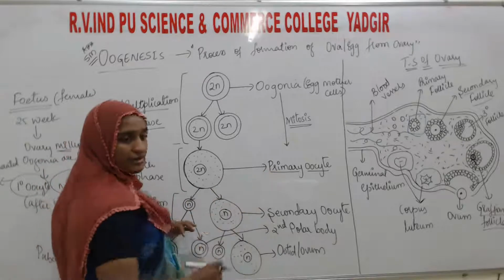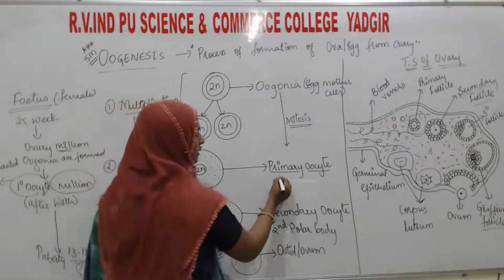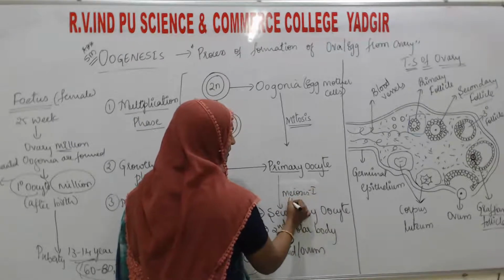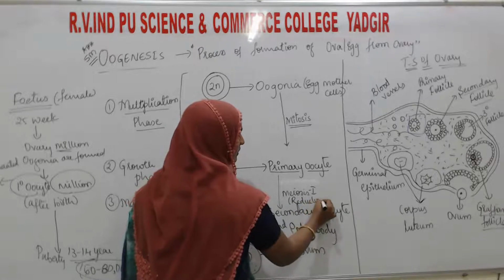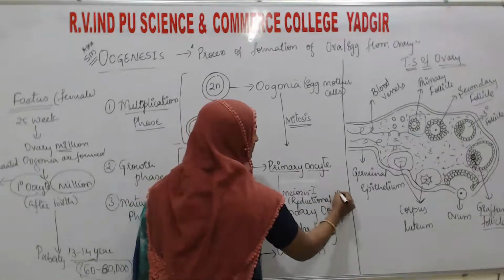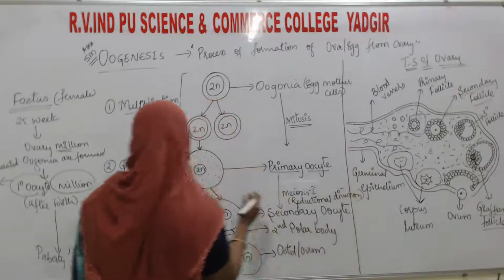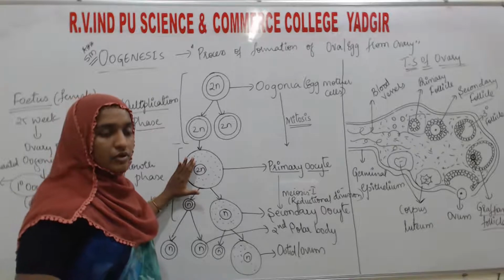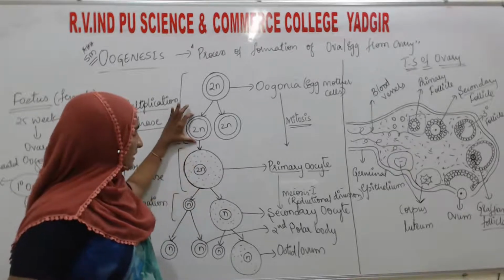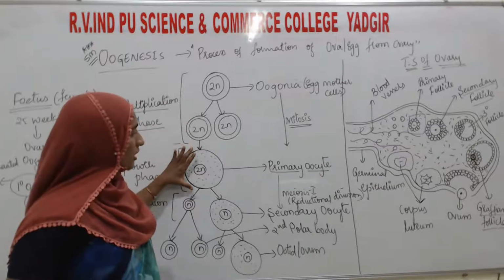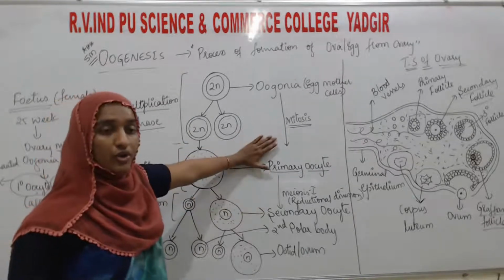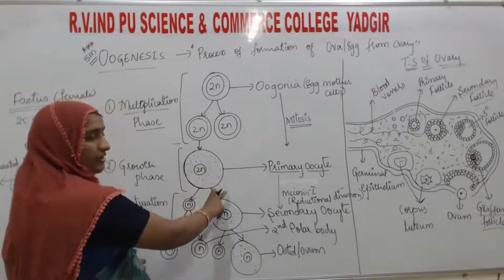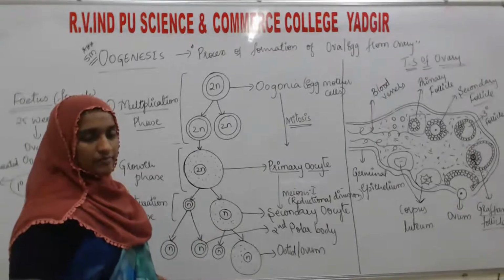This primary oocyte will undergo meiosis one division, which is the reductional division. Before this, I want to tell that this cell will undergo the growth phase. You can see the size of the primary oocyte has increased compared to the oogonia. Why? Because the primary oocyte is surrounded by granulosa cells or follicles.